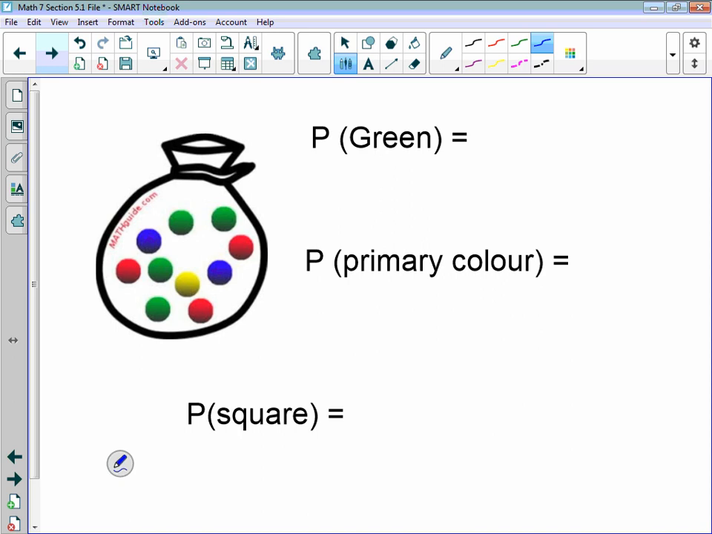Well, remembering we're always looking at the number of favorable outcomes over the number of total outcomes, the favorable outcomes would be green. So how many favorable outcomes are in this case? 1, 2, 3, 4. So there are 4 favorable outcomes out of the total number of outcomes. There's also 1, 2, 3, 4, 5, 6, 7, 8, 9, 10, so there's 10 marbles in there in total. So that's 4 out of 10, which is equal to 0.4, which we could also write, if you times it by 100, as 40%.